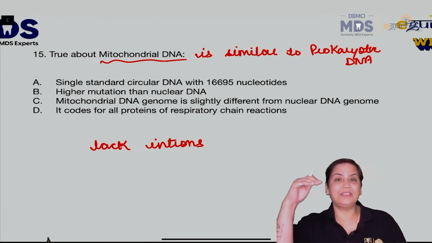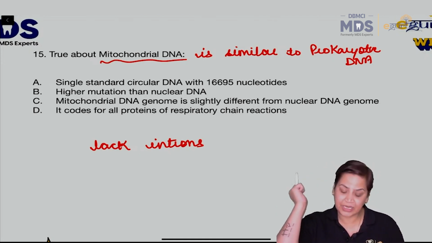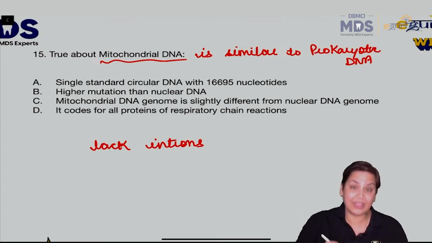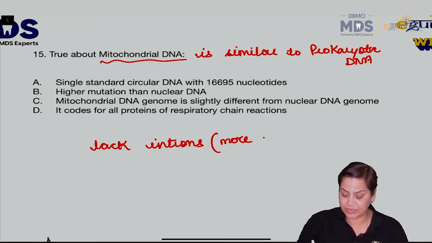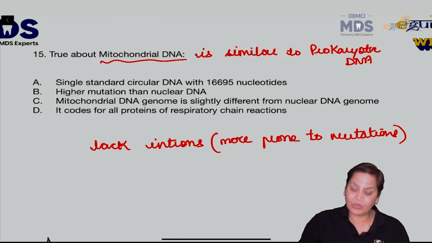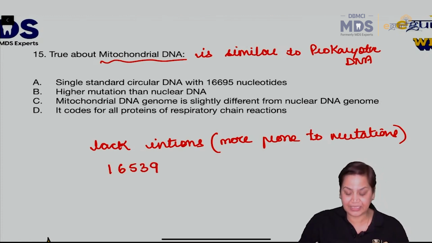So what happens is, you all know that it undergoes post-transcriptional modification. Here there is no chance of post-transcriptional modification, and since they lack introns, they are more prone to mutations. More prone to mutations. And if we talk about how many nucleotides, it has 16,539 nucleotides.